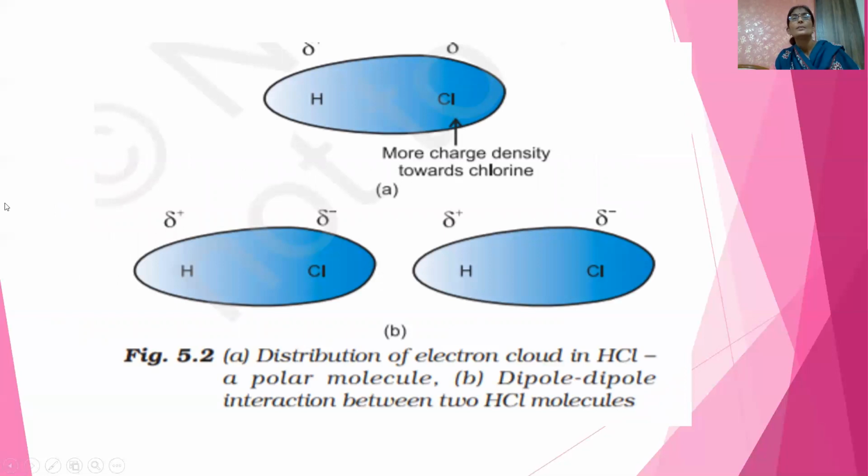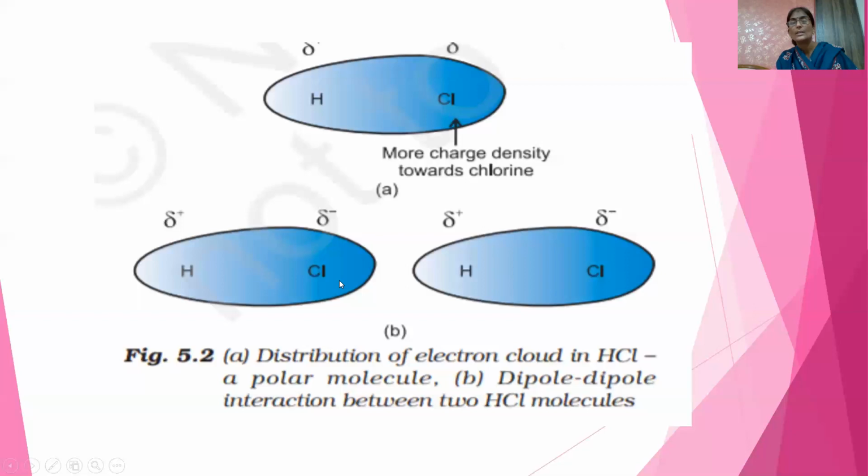See, this is HCl molecule. There is a covalent bond between H and Cl, a single covalent bond. As Cl is more electronegative, it gets partial negative charge. H is less electronegative, so it gets partial positive charge. मतलब shared electrons move towards chlorine, so there is more charge density towards chlorine. Okay, see, Cl gets partial negative, partial delta बनाते हैं, and H has partial positive charge.